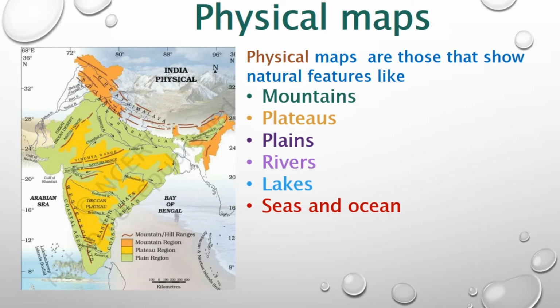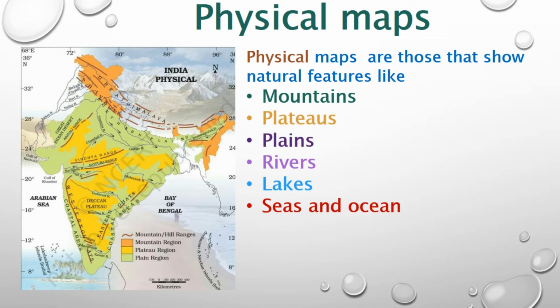See where the mountain is located, where the plateau is located, from where the rivers are flowing, where the seas are scattered. Everything is shown in the physical maps. See, I am showing you the India physical map here.